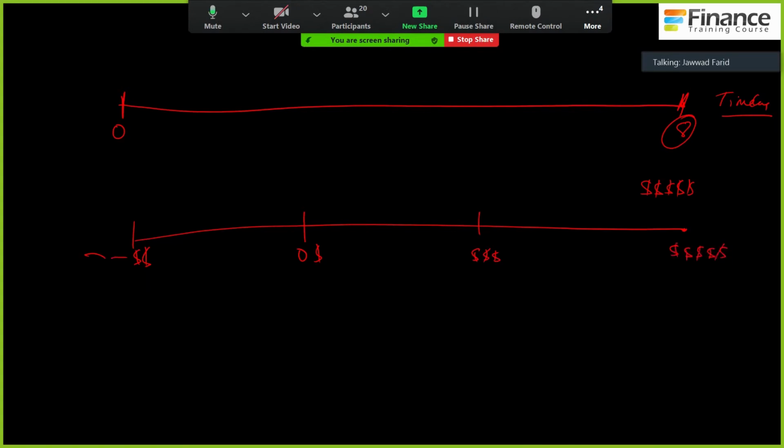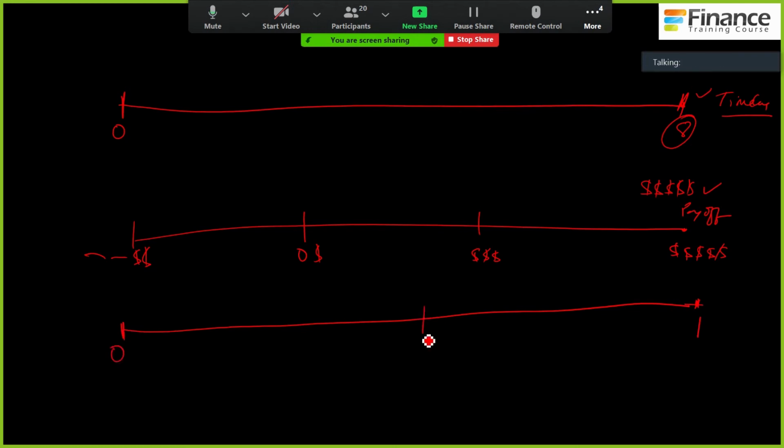So in terms of dimensions, the first dimension is your timeline, which is this. Second dimension is your payout or your payoff, and I'll just put payoff. Okay. There's a third dimension, and that dimension is probability. So what's the likelihood? So let's say this is 1 and this is 0, and somewhere in between is 0.5, right? So the third dimension is what's the probability? What's the likelihood that you will succeed?